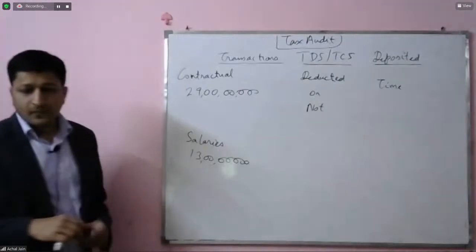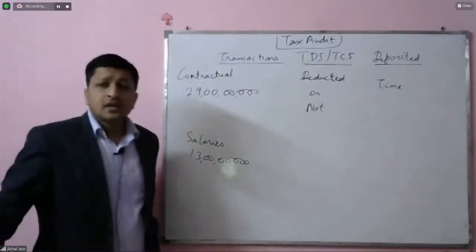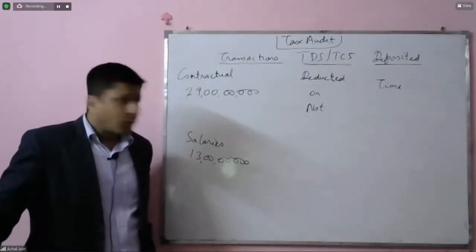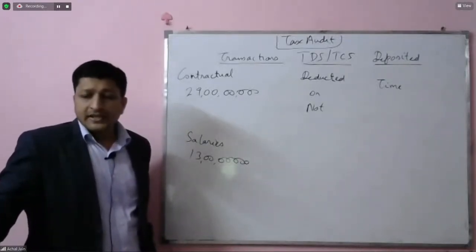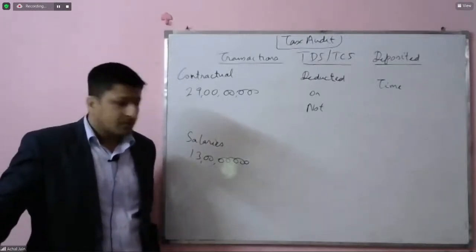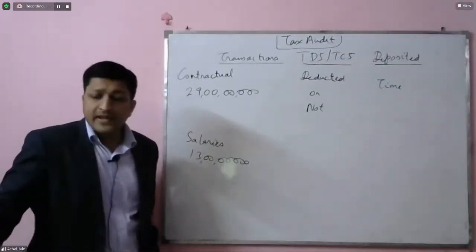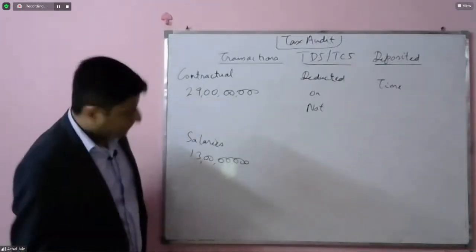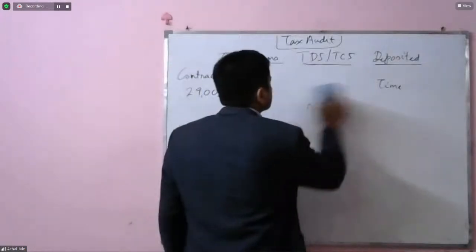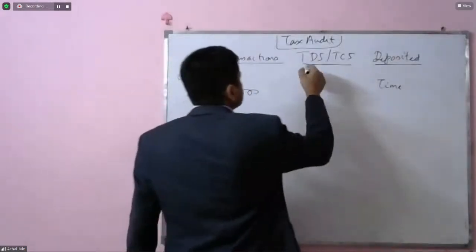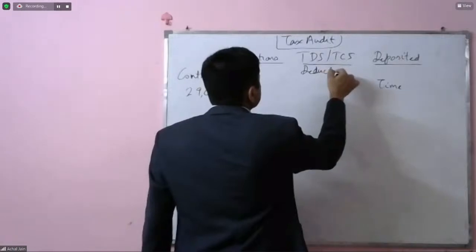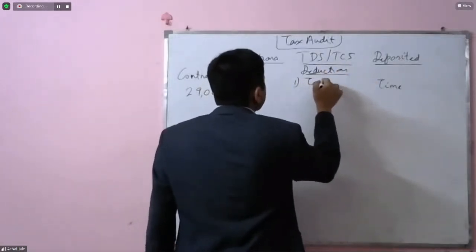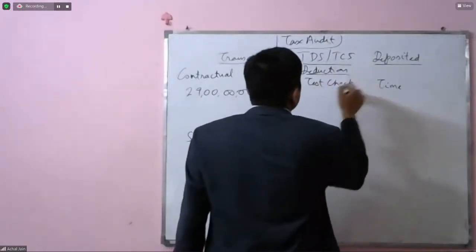Now in this case, what is the procedure that the tax auditor will perform, on the basis of which he will be able to verify whether the TDS has been deducted or not?